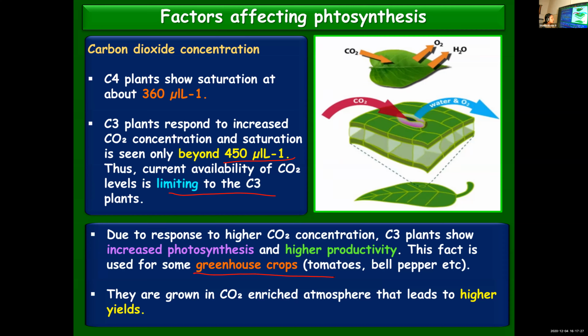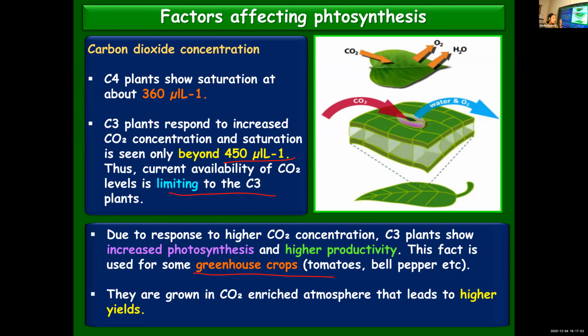Greenhouse crops means some of the plants you might have seen are grown in glass houses. And in the greenhouse effect, what is happening? The atmosphere acts like a greenhouse, because the carbon dioxide released from the earth's surface will form a layer around the earth's surface.